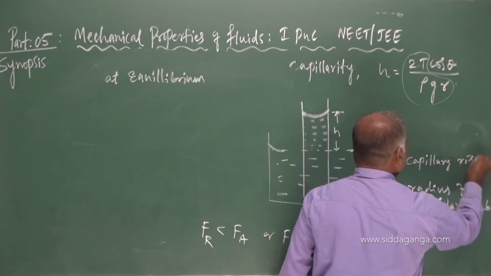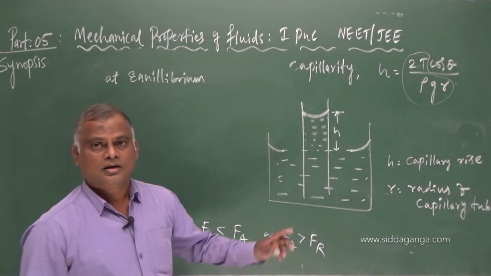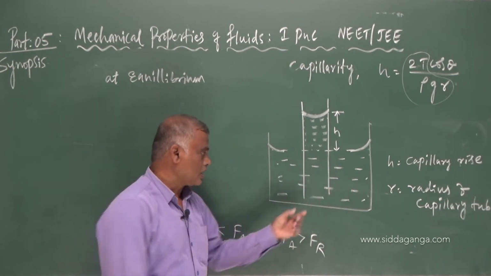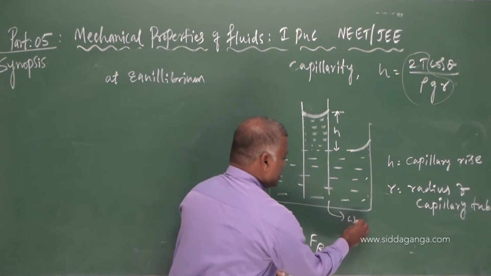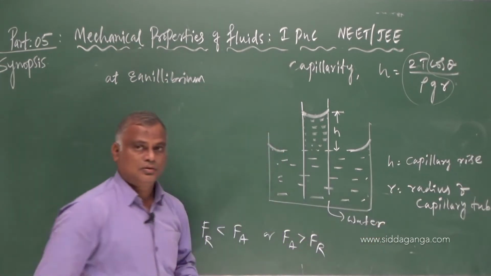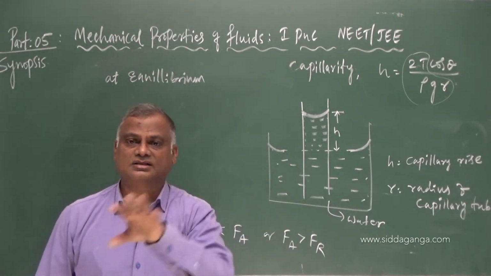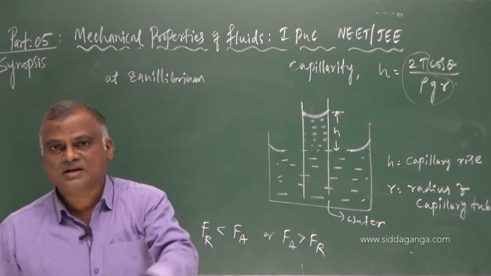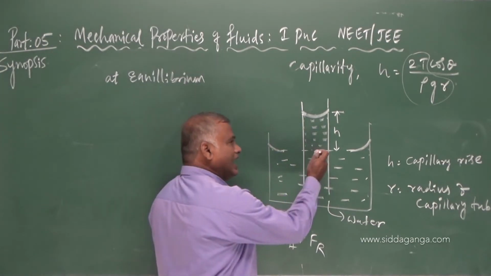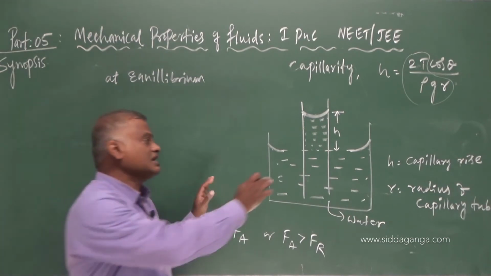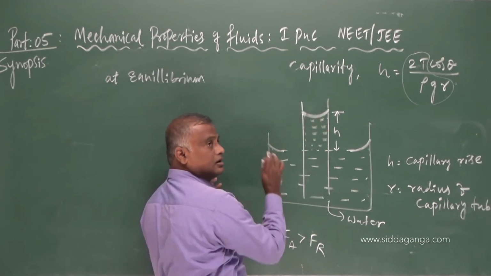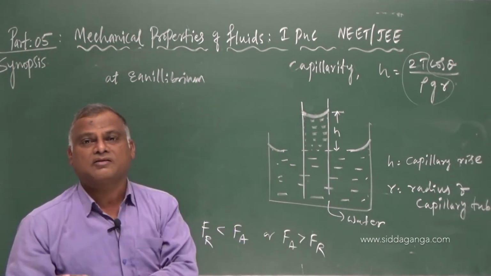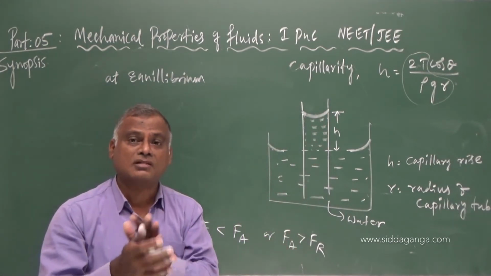You must say, when glass is dipped in a liquid like water, water is more adhesive. Water particles will wet the glass surface, hence there is adhesive force, and due to the property of surface tension and due to the pressure difference, there is a rise in the level of the liquid. Up to what height? Until equilibrium is reached. What is that equilibrium? Let us understand.